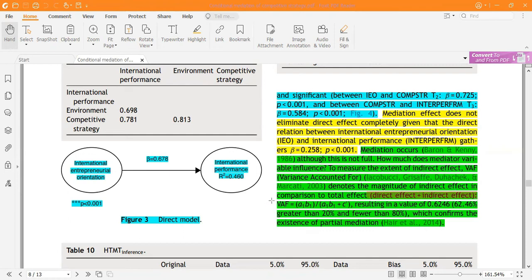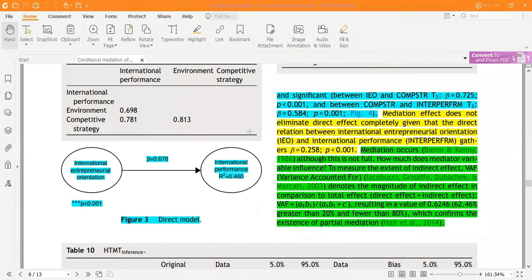We can compute the variance with A1 times B1 divided by A1 times B1 plus C. That's the formula through which we can calculate the variance accounted for. Our variance is 62%. Now 62% falls between 20% and 80%, so that means there is a partial mediation. These results are also confirming the same thing.